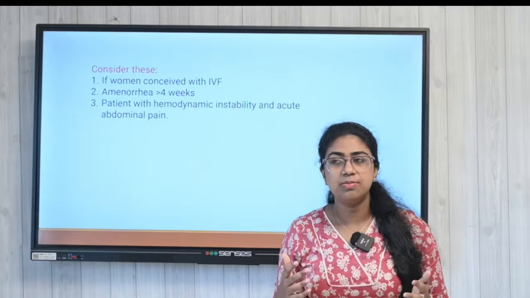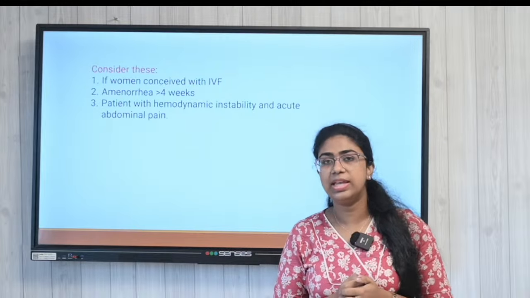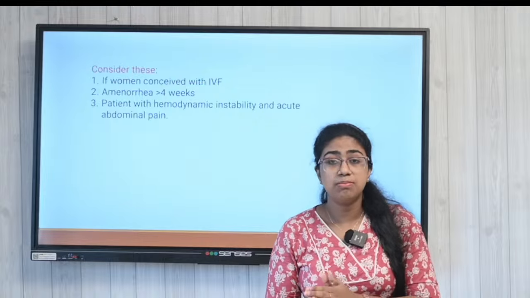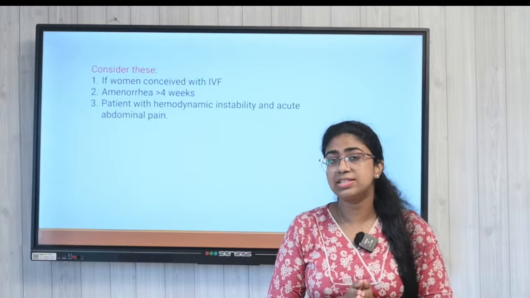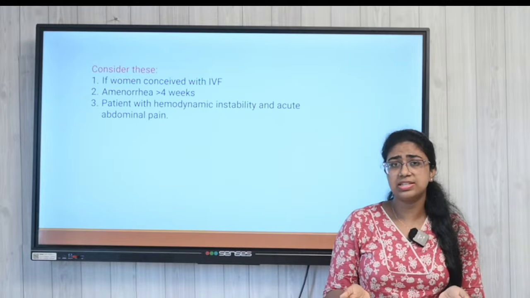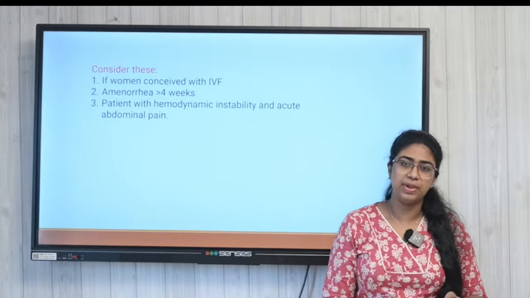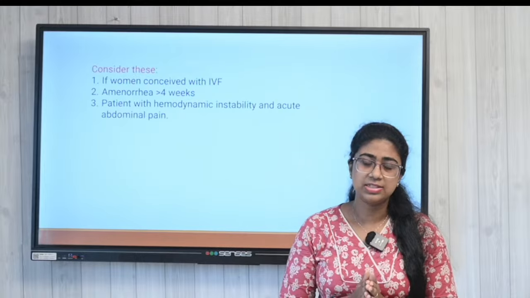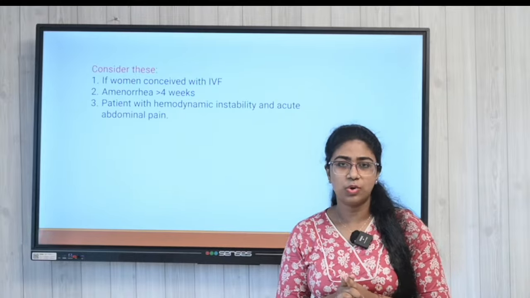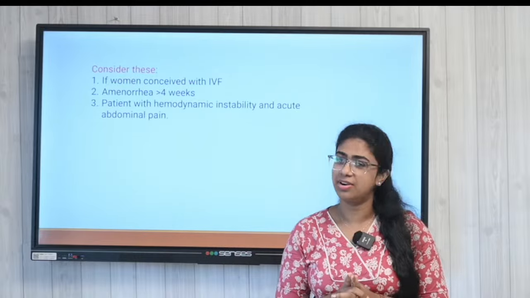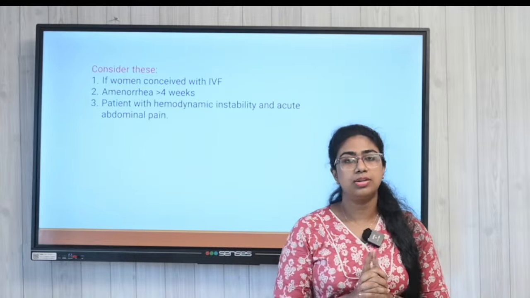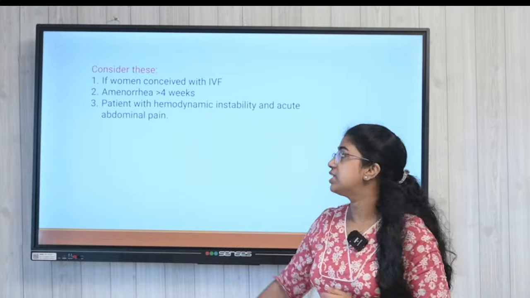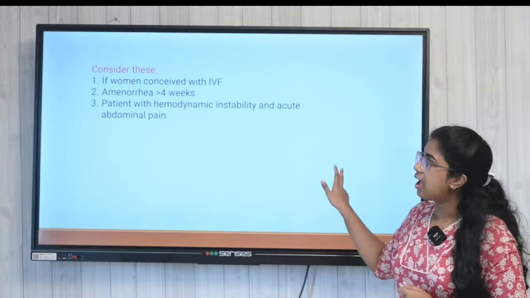Many a time when such a woman comes to the ED or a surgeon, they can misdiagnose this case as acute appendicitis because she is coming with abdominal pain. So in every reproductive age female, we always first ask the LMP of the patient, so we have to clarify that she is not pregnant.